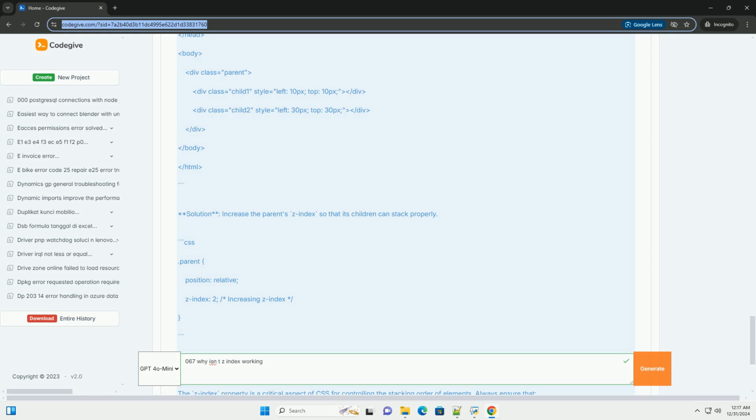Always ensure that elements are positioned, not static. Be aware of stacking contexts created by parent elements. Use positive and negative z-index values carefully. By following these guidelines and understanding how z-index works, you can effectively manage the layering of elements on your web pages.